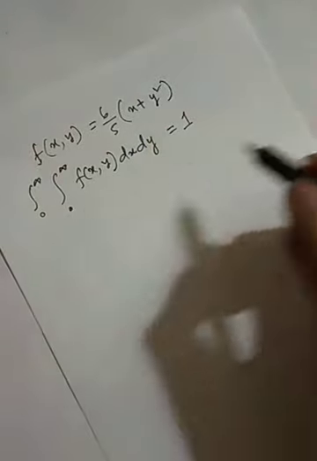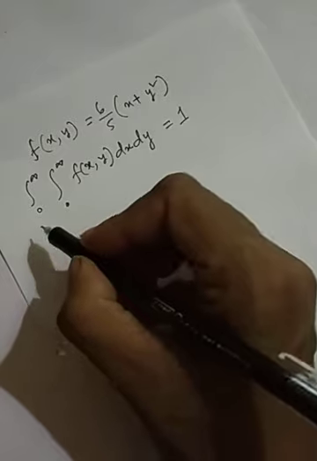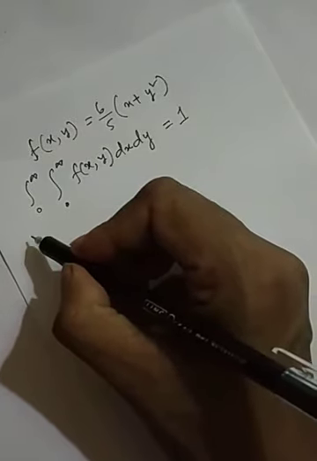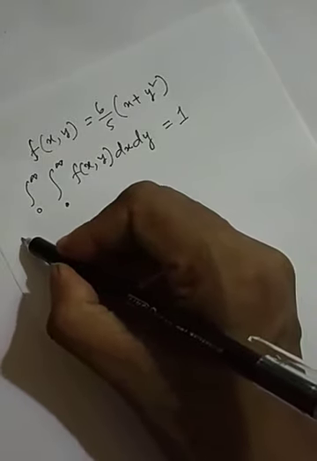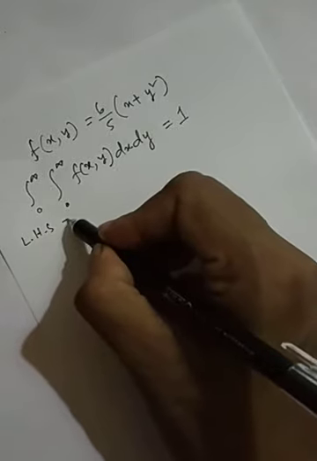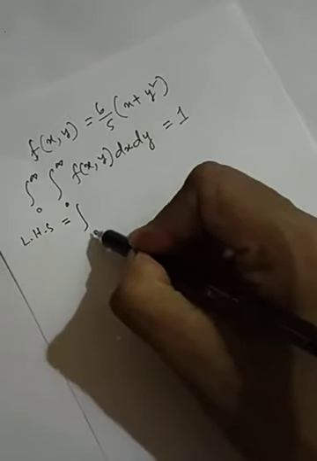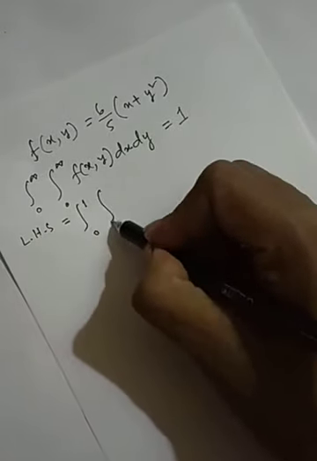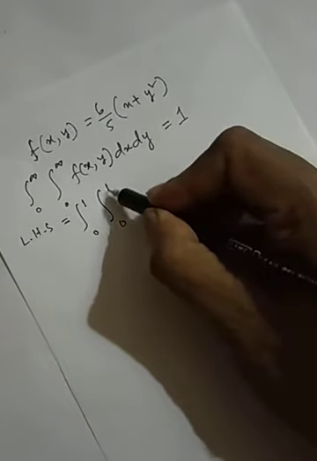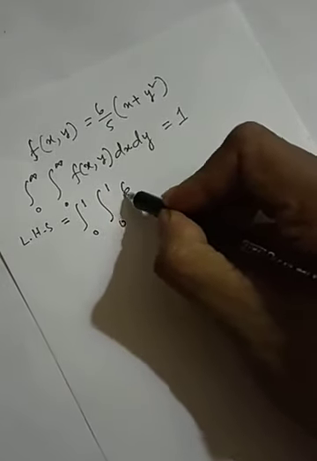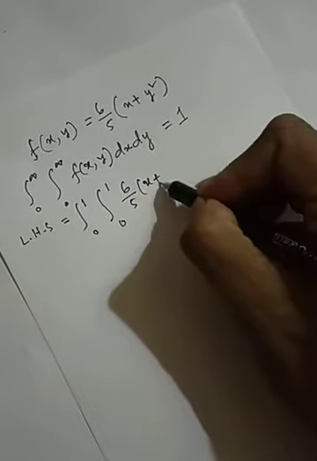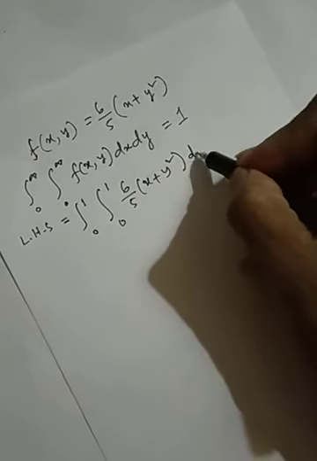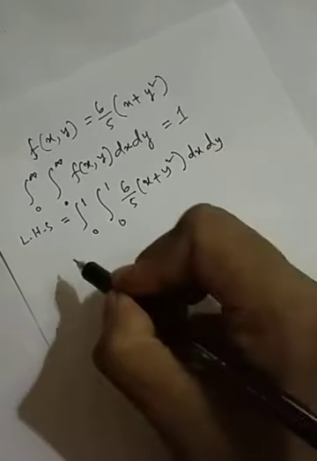So in this case, the left hand side is the integral from 0 to 1, 0 to 1 of f(x, y) dx dy.